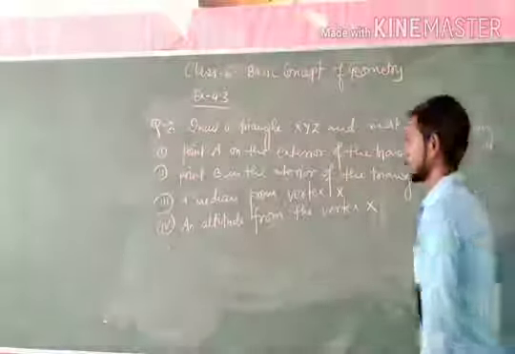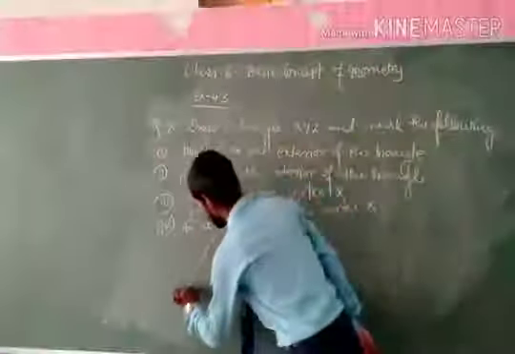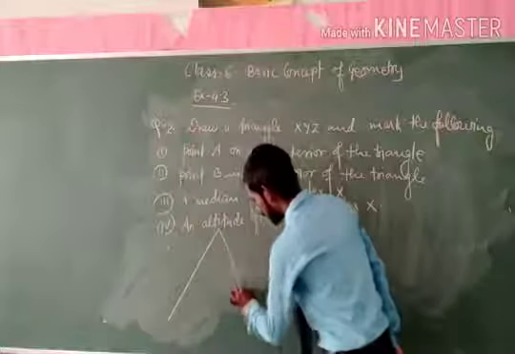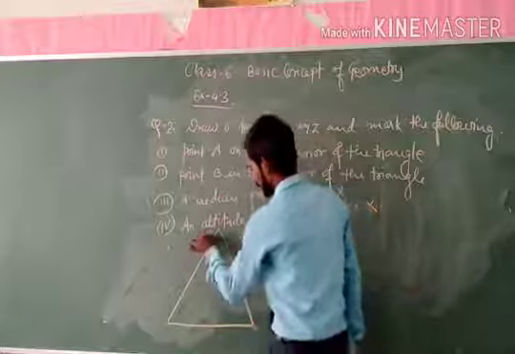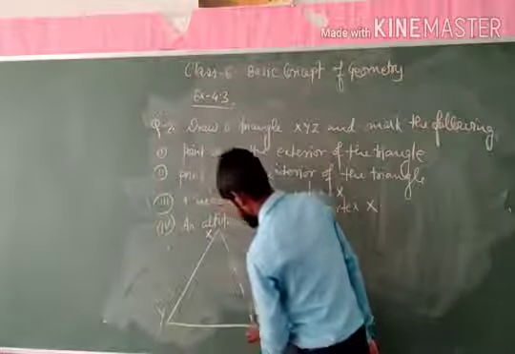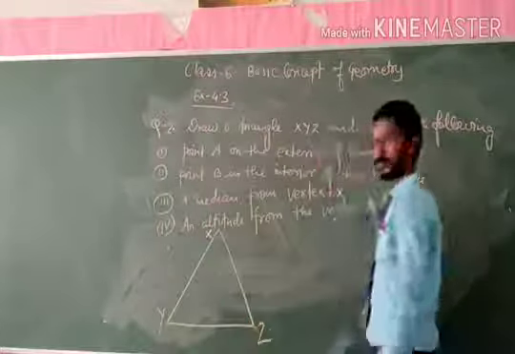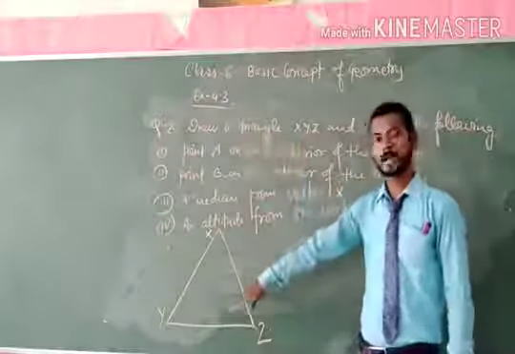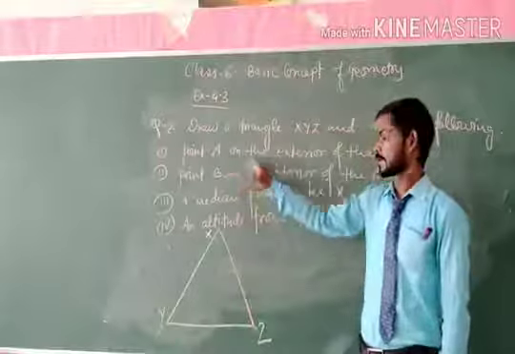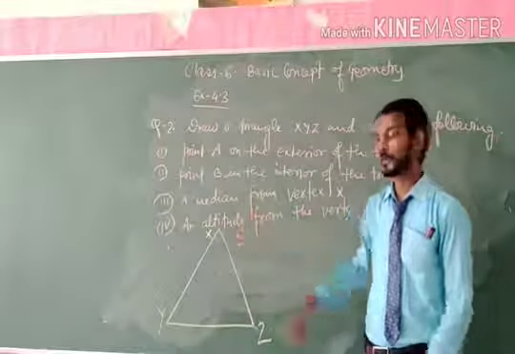So first of all, let's draw a triangle XYZ. We have done. Now let's mark the points given here.